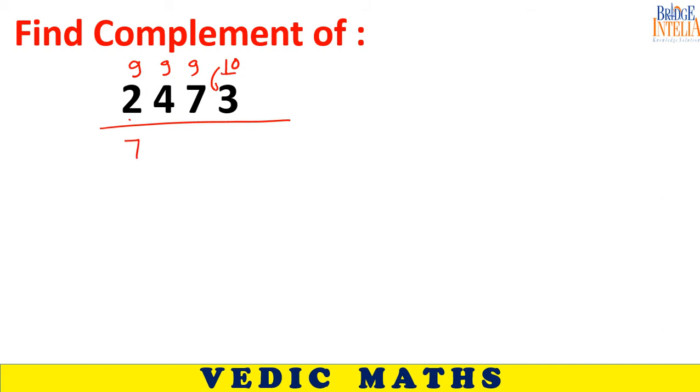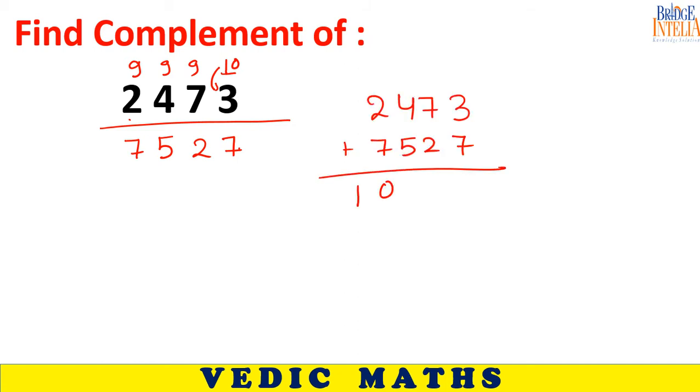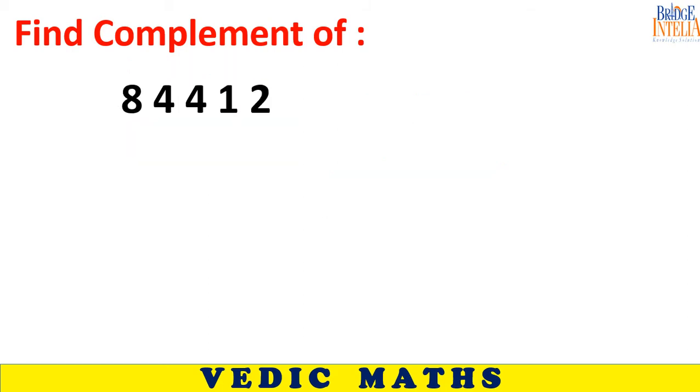7527. If you understand properly, 240 plus 527 will add this, and the answer will come out to 10,000. So this is the concept of complement. Come on, find the complement. 3 seconds. Do it mentally. 9, 9, 9, 9, but the last one from 10.